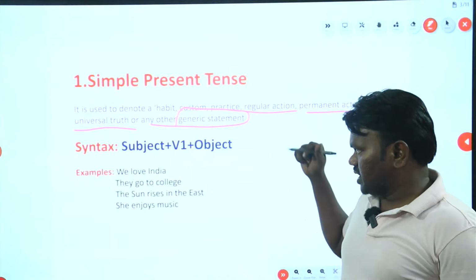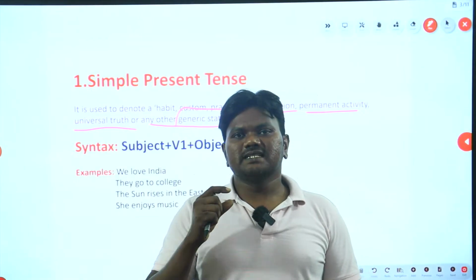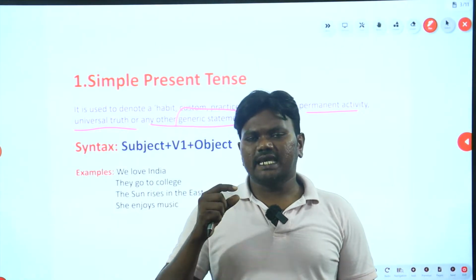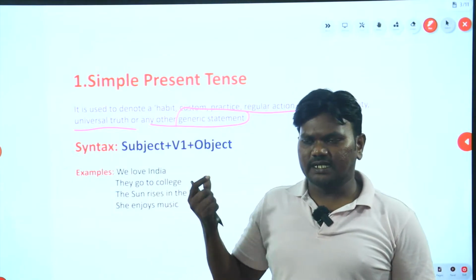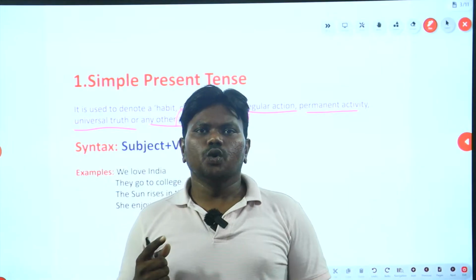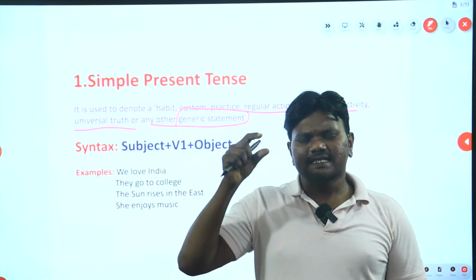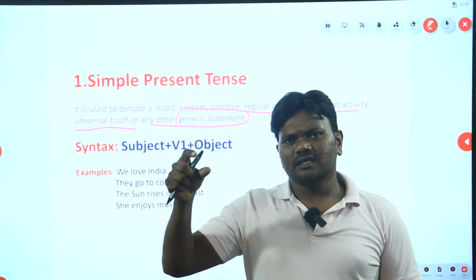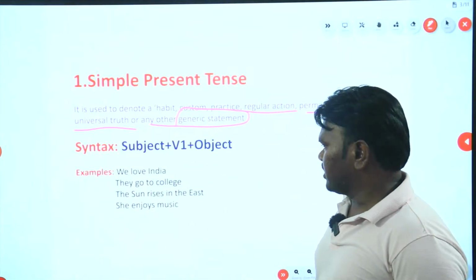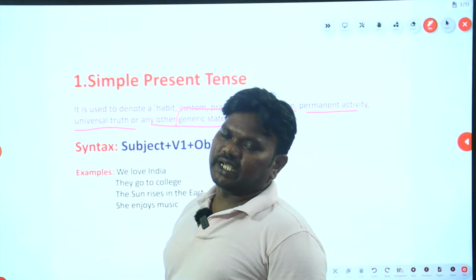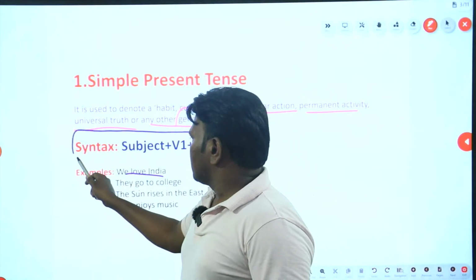Okay, now see, I gave you examples, but before examples you must understand that simple present is a tense which is used to say any particular activity which is happening in the present time. For example, I go to college, she goes to cinema, we live in Delhi. So these are all general statements, simple activities happening in present tense. To recognize that it is a simple present tense, the most important thing is syntax.